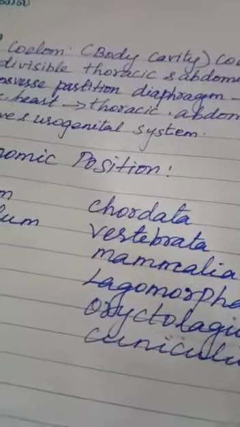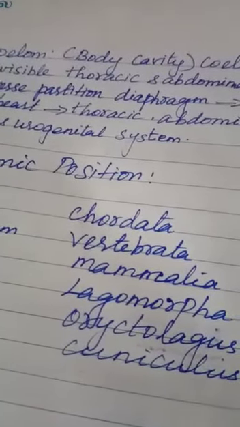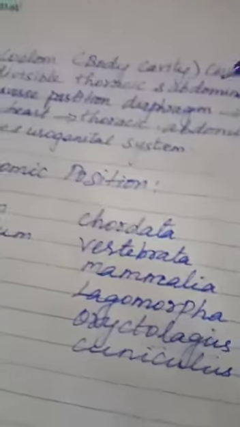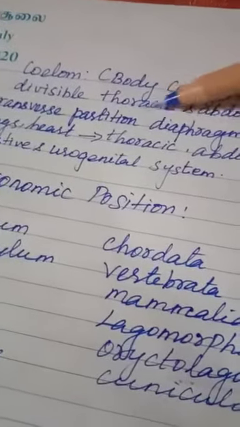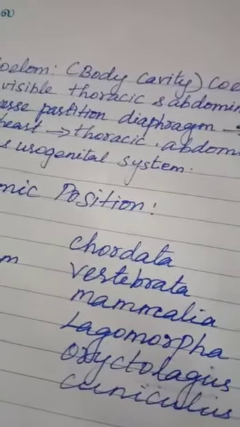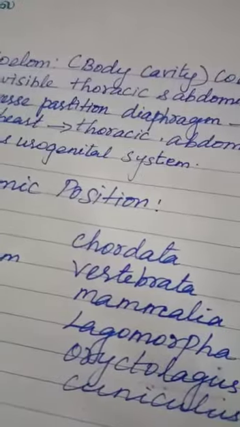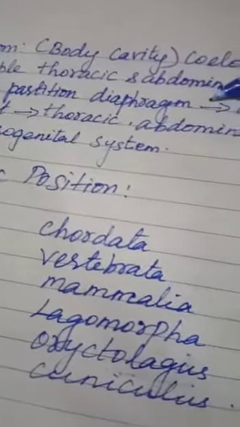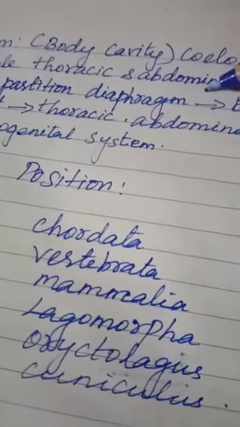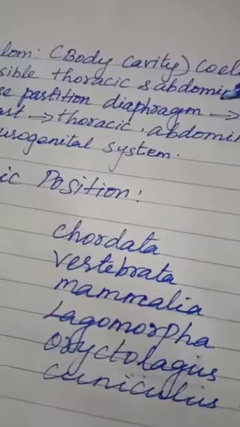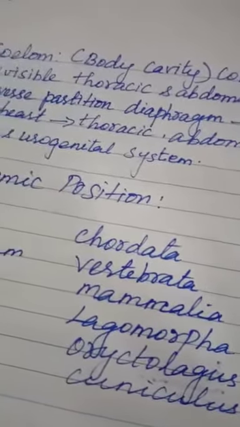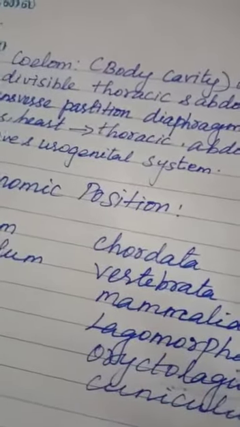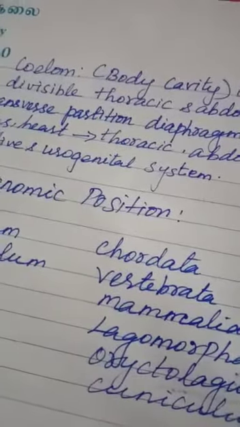This cavity is separated by a transverse partition that is called the diaphragm. The diaphragm is a characteristic feature of mammals. Breathing movements are brought about by the movement of the diaphragm, so breathing movement is only by the diaphragm.